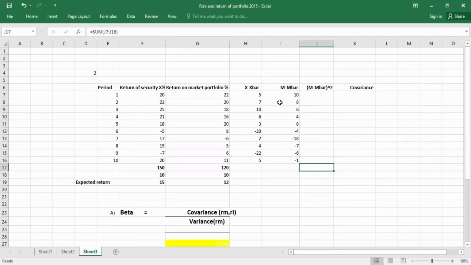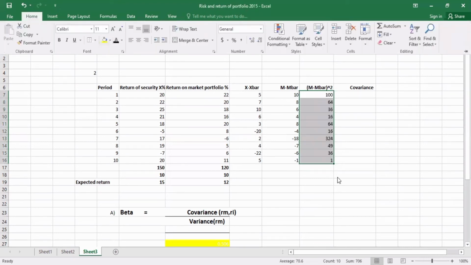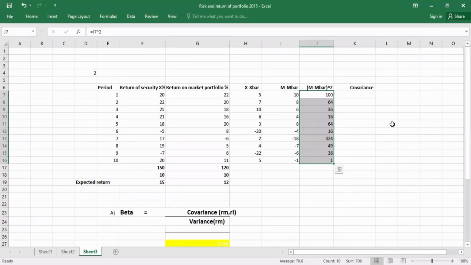In the first period, M minus M bar is 10, and 10 power of 2 means 100. Likewise, we calculate it for each period.